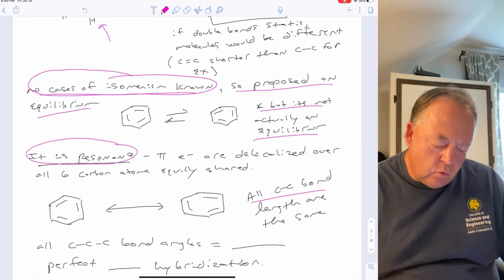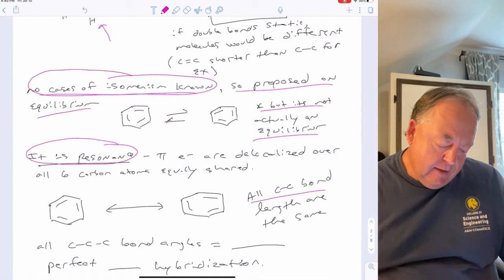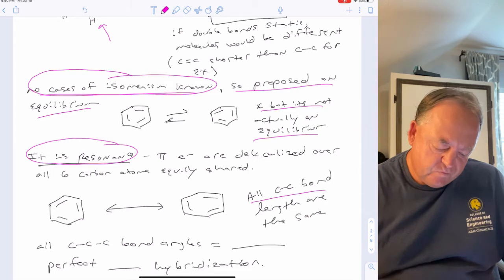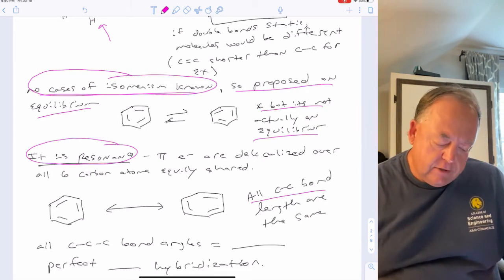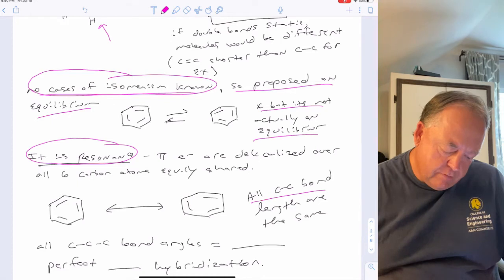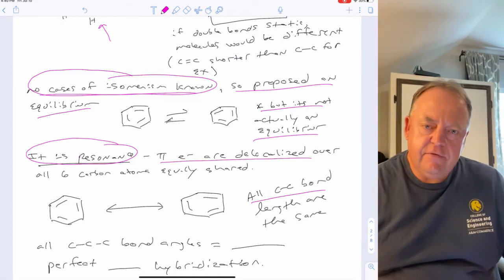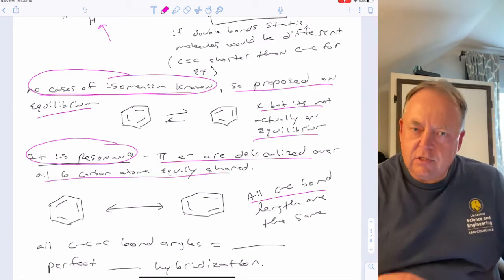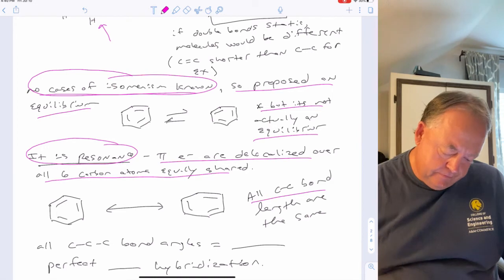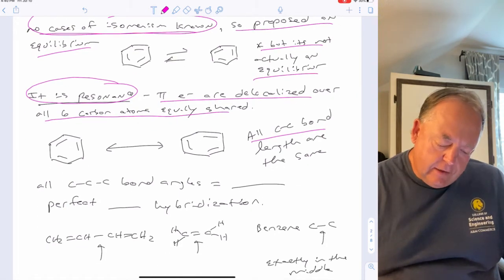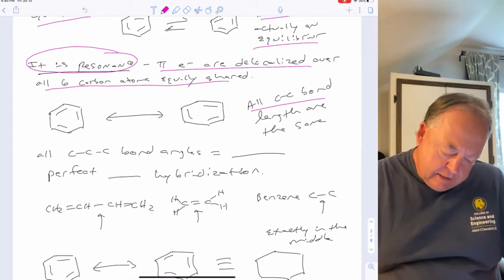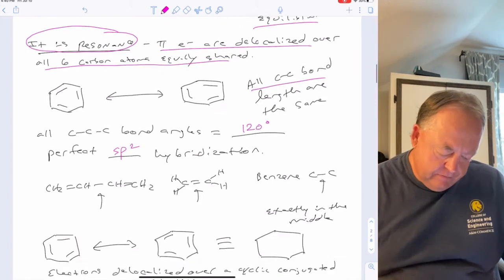What it is is resonance. If you remember what resonance is, you can move electrons through pi bonds, so through p orbitals, and you can delocalize the electrons through the pi system. So in this case with benzene, how many pi electrons does it have? It's got 6. Each of those 6 electrons are equally shared amongst the 6 different carbons in benzene. So what's found in benzene is that all carbon-carbon bonds are exactly the same length, and it has 120 degree bond angles, which is perfect for sp2 hybridization.